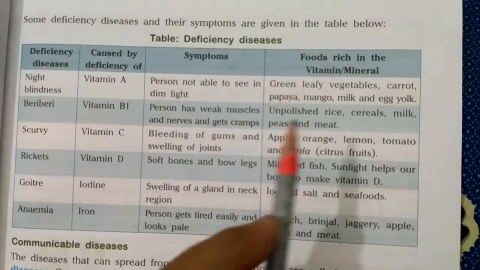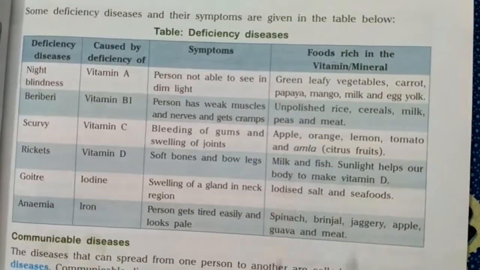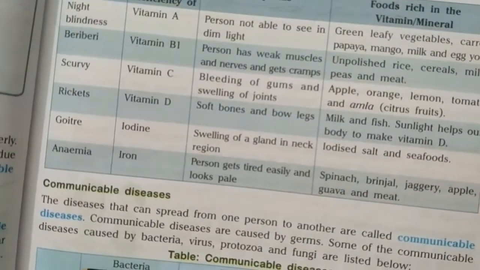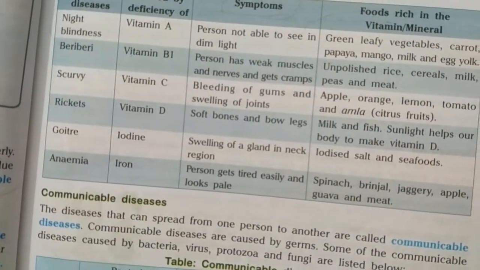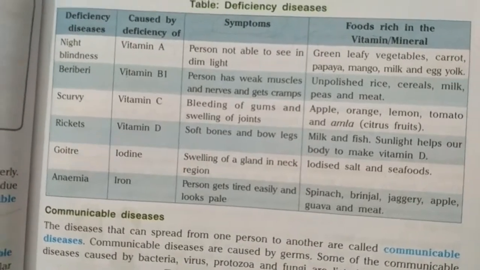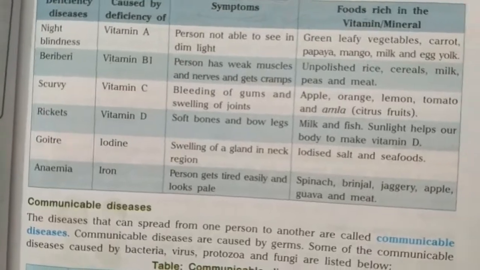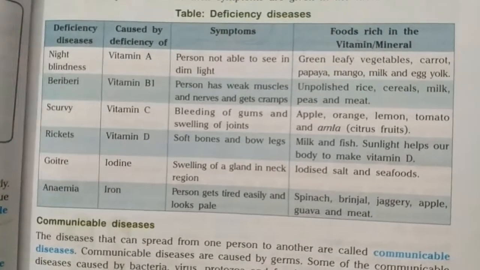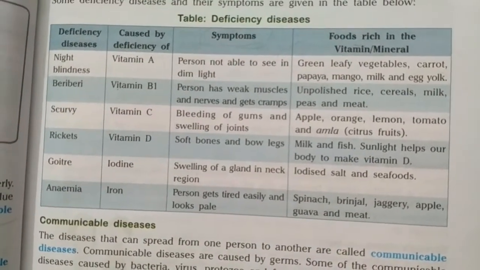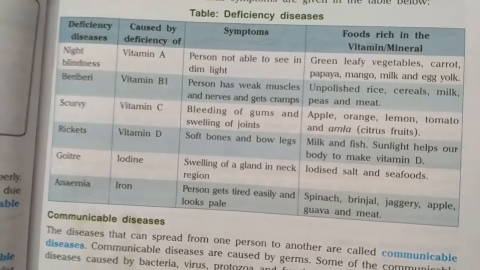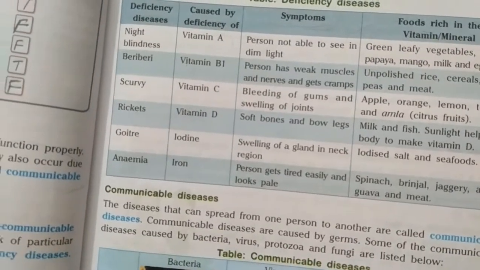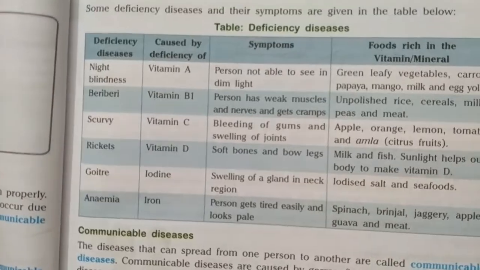So it is also a very rich source of vitamin A. And one thing I would like to tell you is that all the fruits and vegetables which are red or yellow in color are very rich in vitamin A. So children must take these food materials which are rich sources of vitamin A, so that you do not suffer from the disease called night blindness.